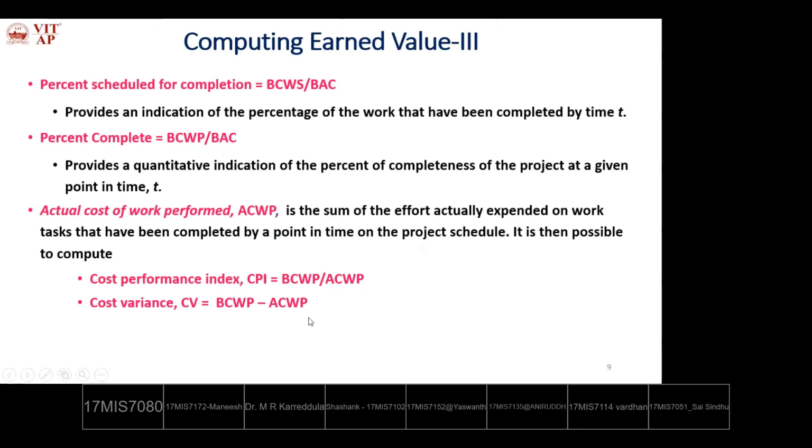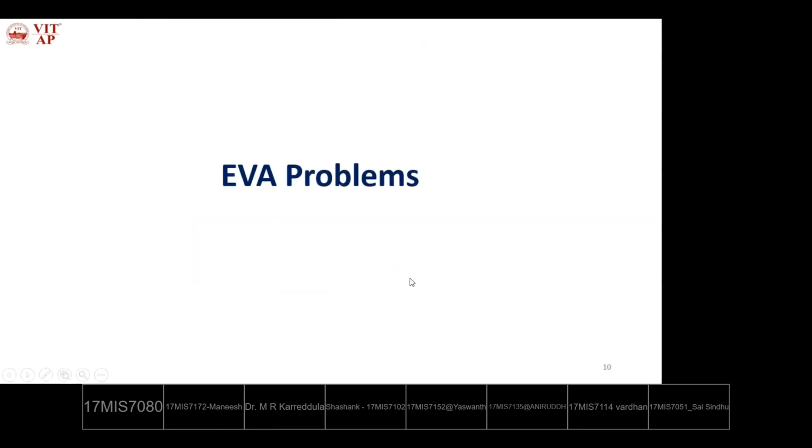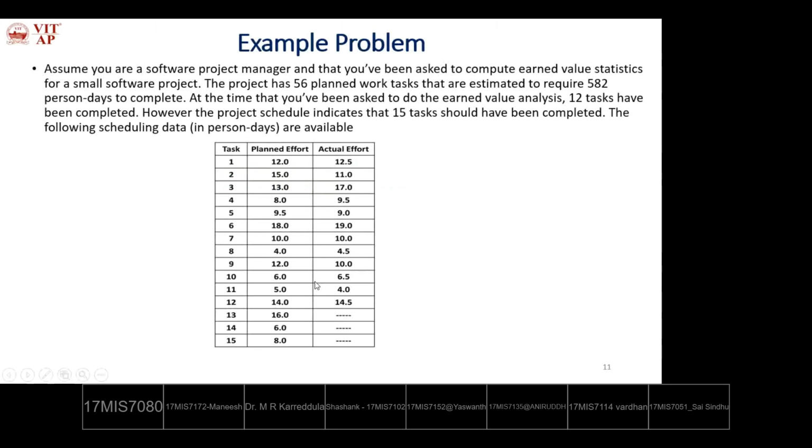So using this, we will try to solve a problem. This is the problem given. Assume you are a software project manager and that you have been asked to compute earned value statistics for a small software project. The project has 56 planned work tasks that are estimated to require 582 person days to complete.